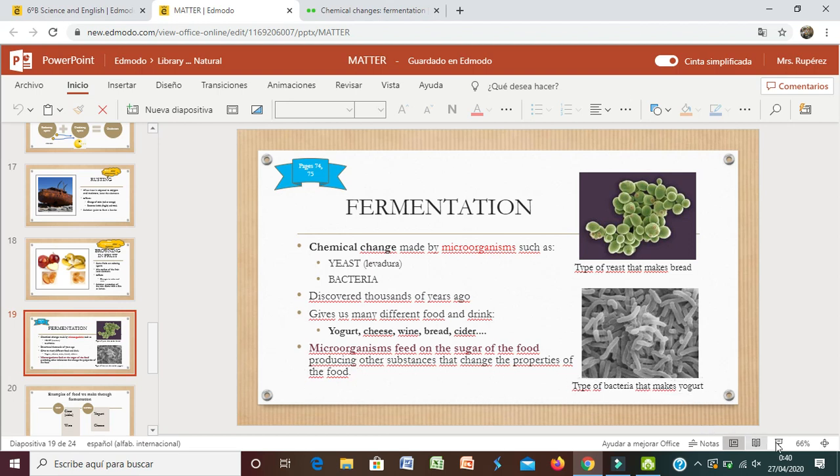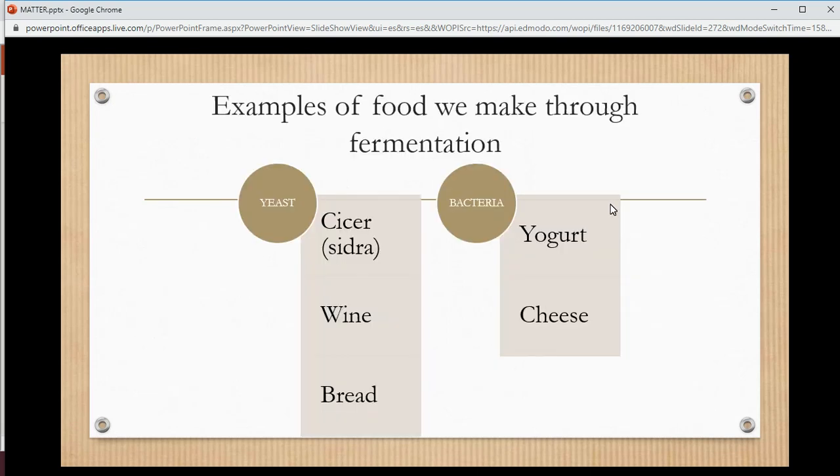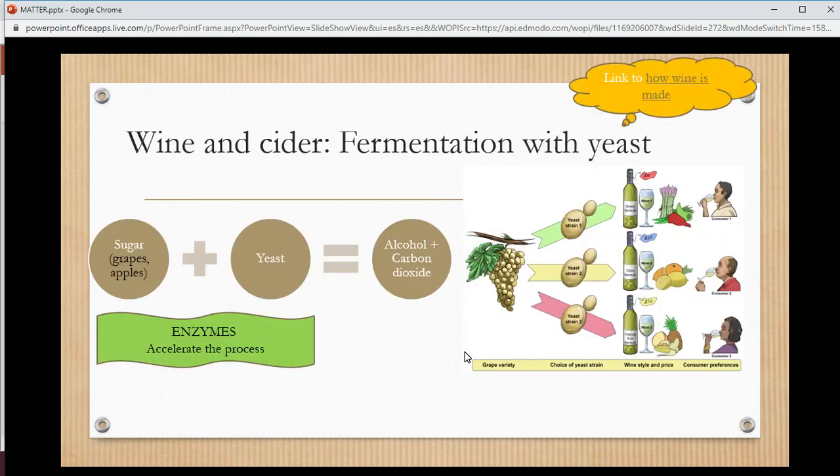How does this happen? Because the microorganisms feed on the sugar of the food and they produce other substances that change the properties of food. Okay, I'm going to put it in presentation mode. So this is fermentation. Here are some examples of food that we make through fermentation. With the yeast, con la levadura, we can make cider, sidra, wine, or bread. Different types of yeasts. And with bacteria, we can make yogurt or cheese, as well as different types or species of bacteria.